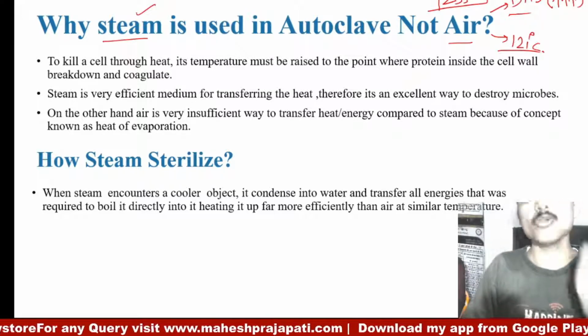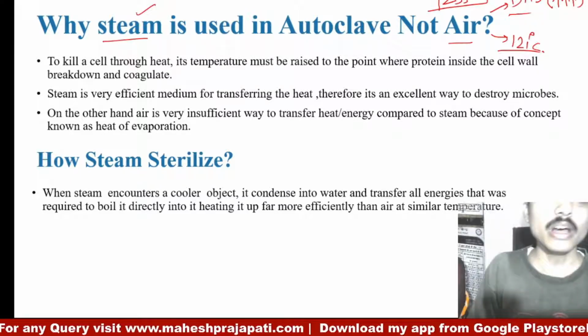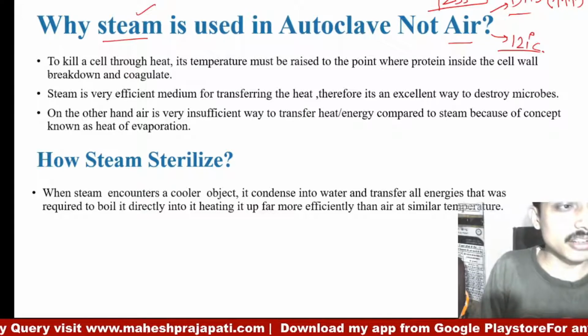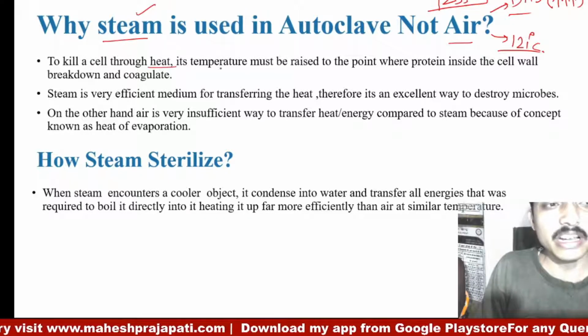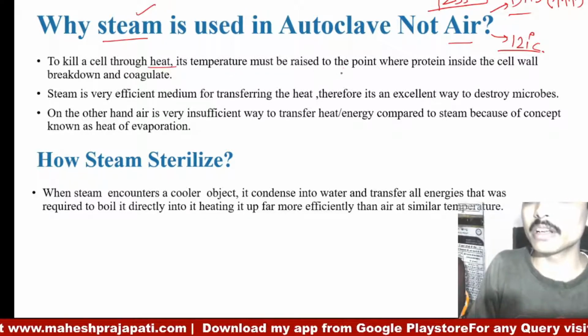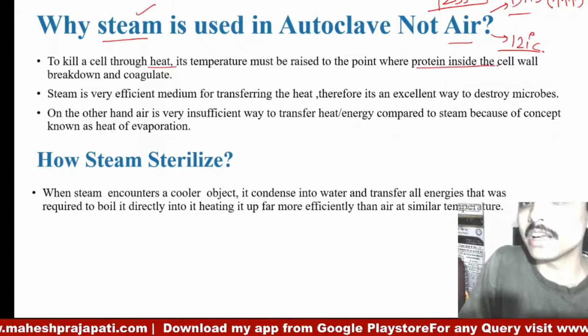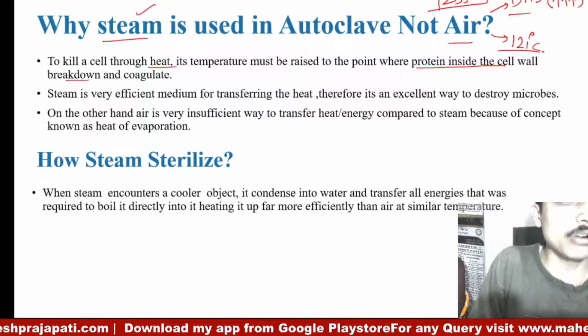First of all, how does steam kill microorganisms? To kill the cell through heat, its temperature must be raised to a point where the proteins inside the cell break down and coagulate.